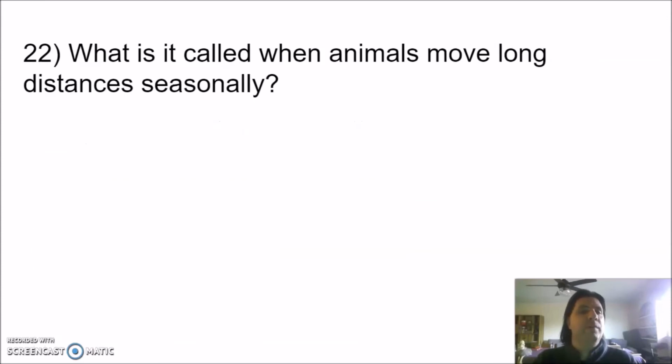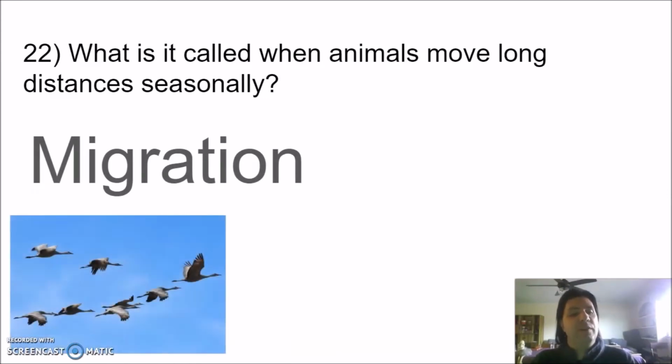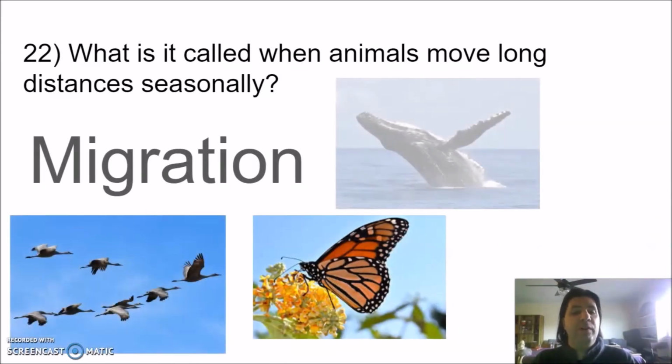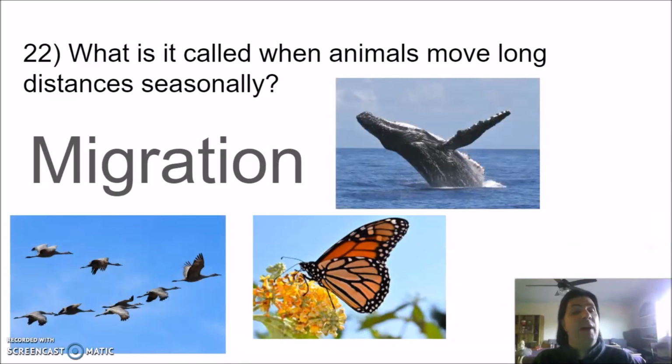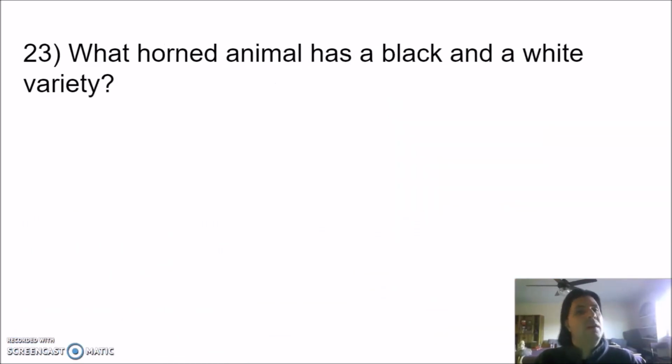Number 22. What is it called when animals move long distances seasonally? The answer, migration. When we think of migration, we usually think of birds, but butterflies, whales, and many other animals migrate too. Number 23. What horned animal has a black and a white variety?